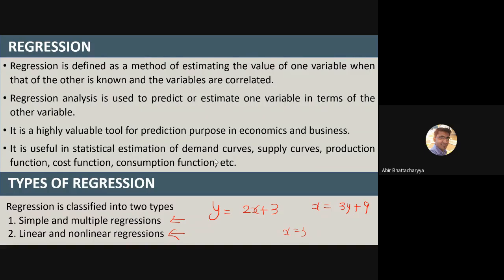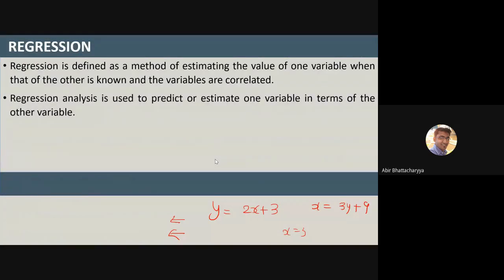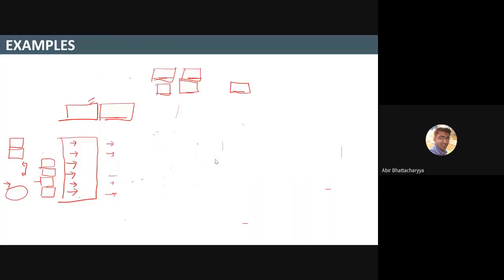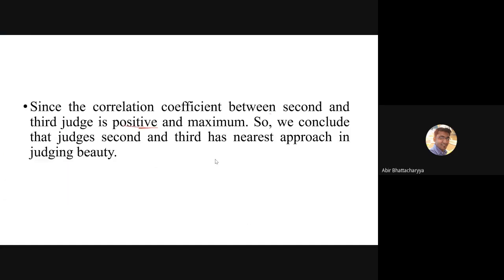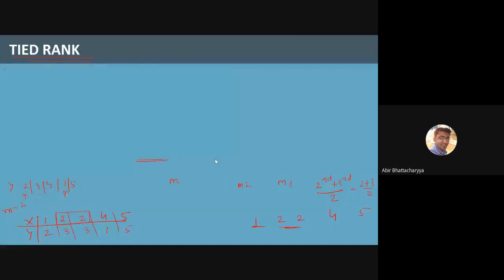So today, I think Paras sir has taken a lecture on this note, and he has completed the last part of those examples, like rank correlations and tied rank.